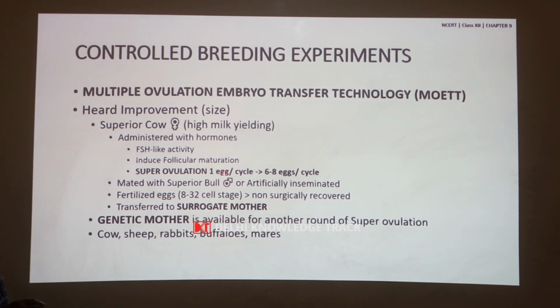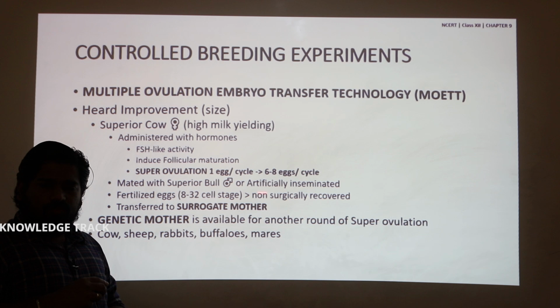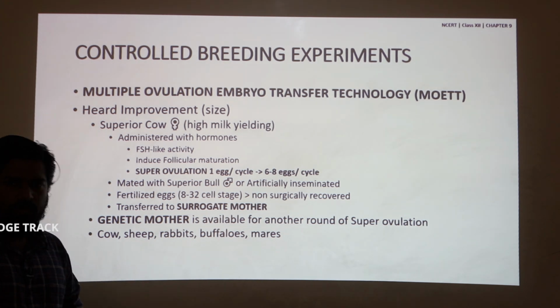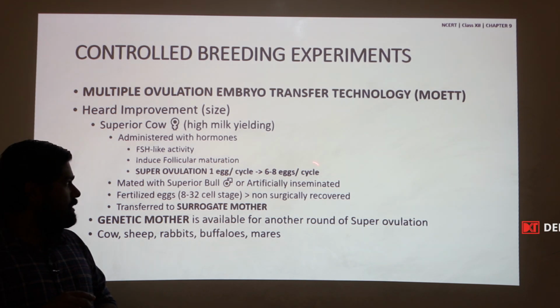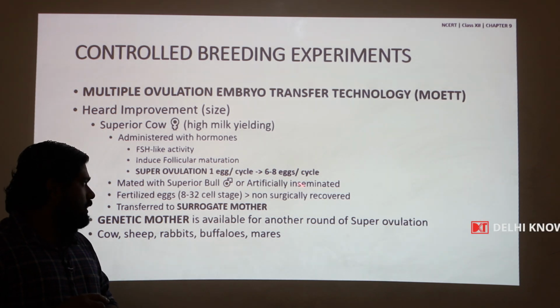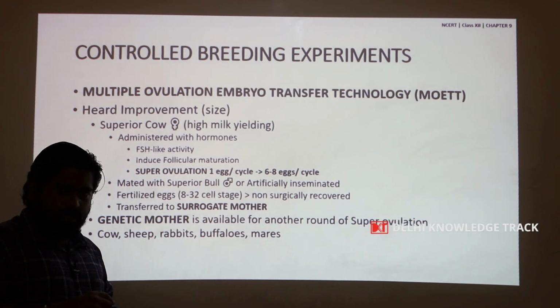So, after super ovulation, this superior cow is mated with a superior bull, or it is fertilized through artificial insemination. Now, all or most of these 6 to 8 eggs produced artificially inside the body of the cow are fertilized.